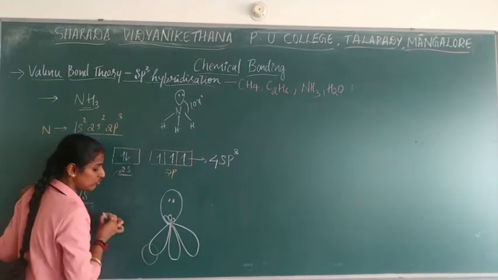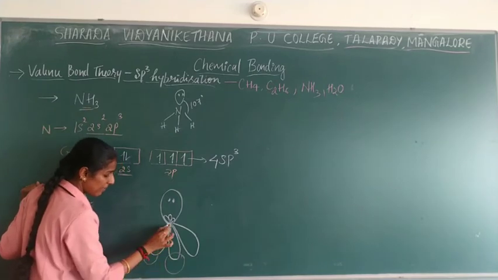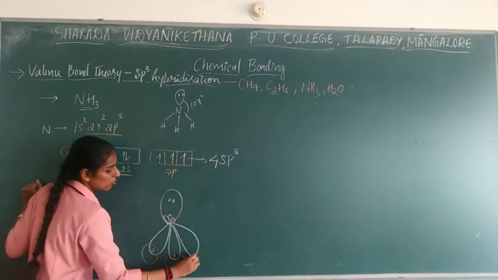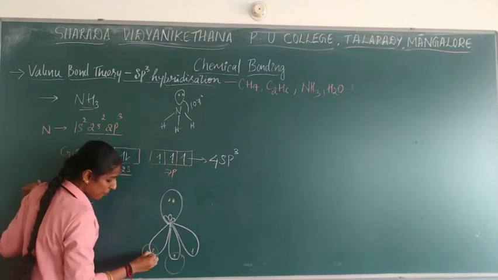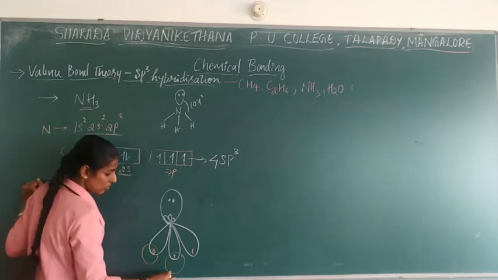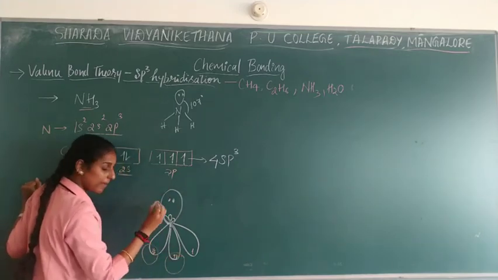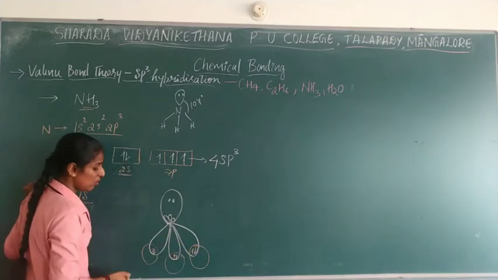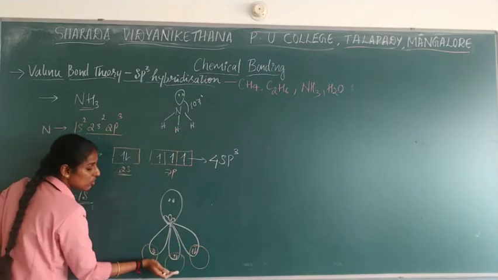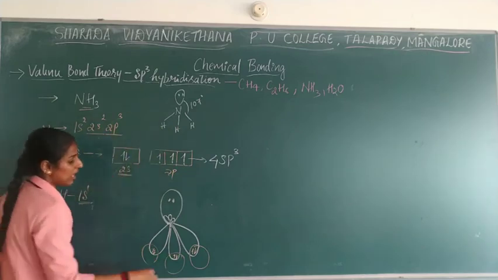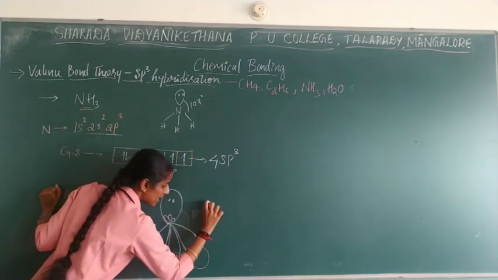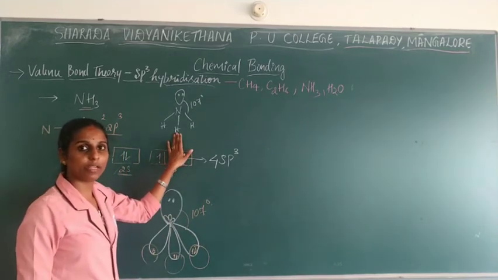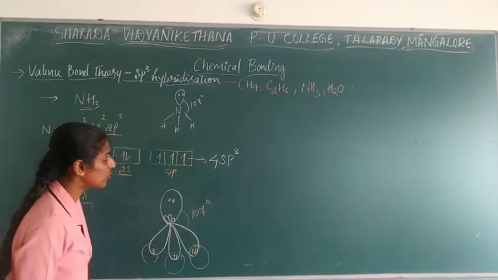So here hydrogen, one unpaired electron is present, with this lobe. This lobe also has one unpaired electron, this lobe also has an unpaired electron. So that is paired by hydrogen. Hydrogen is also having an unpaired electron, so hydrogen will come so that it will be paired. So this will be the structure. Based on this structure you are going to obtain the angle. If you check over here, the angle comes as 107 degrees, and the shape of the molecule comes as trigonal pyramidal. So this is regarding the structure of NH3.